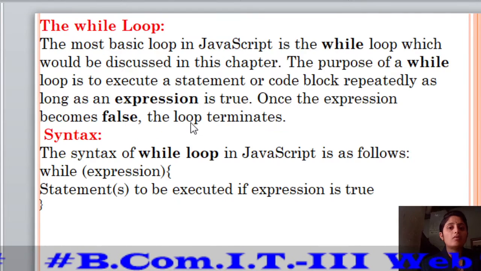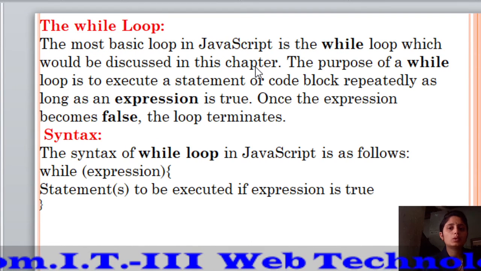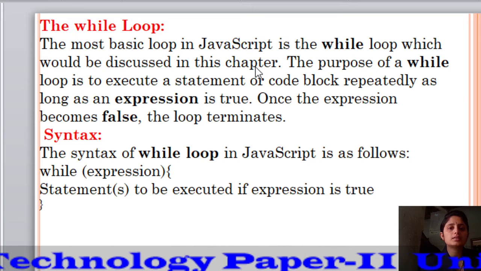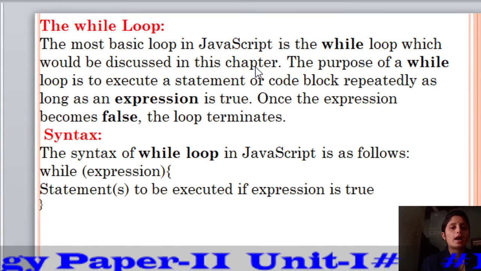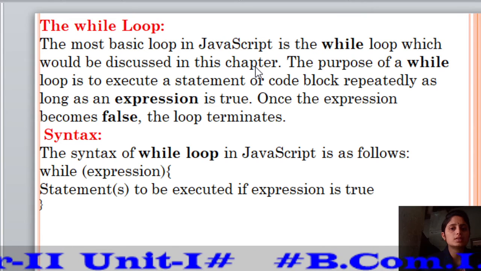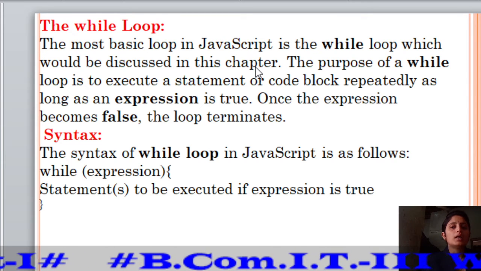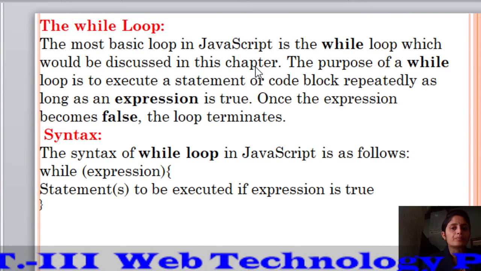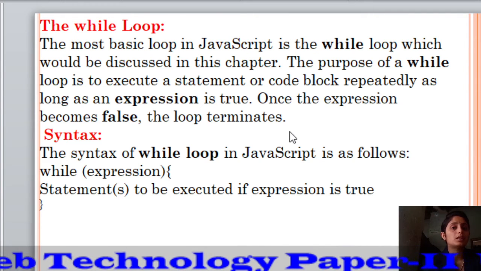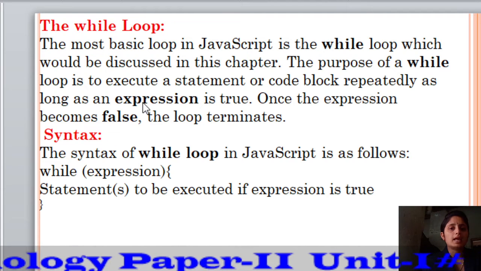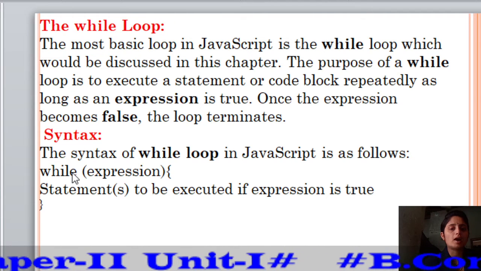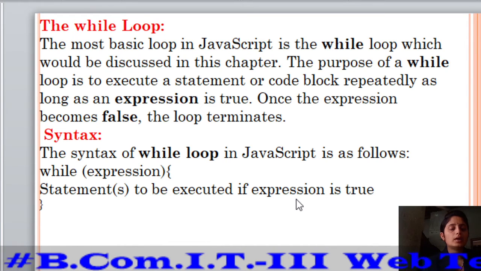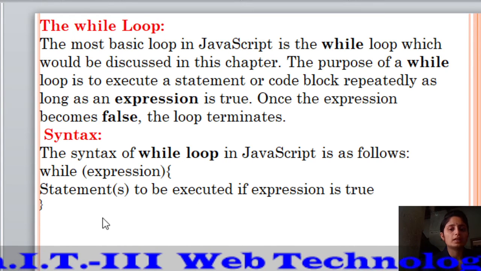Next is the while loop. The most basic loop in JavaScript is the while loop, which will be discussed in this chapter. The purpose of a while loop is to execute a statement or a code block repeatedly as long as the expression is true. Once the expression becomes false, the loop terminates. The syntax for the while loop is: while expression, in curly braces the statement to be executed if the expression is true, and the curly brace complete.